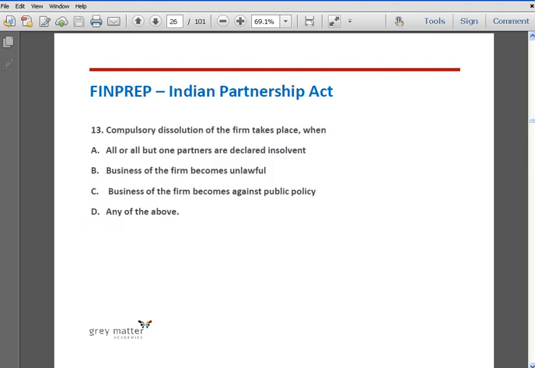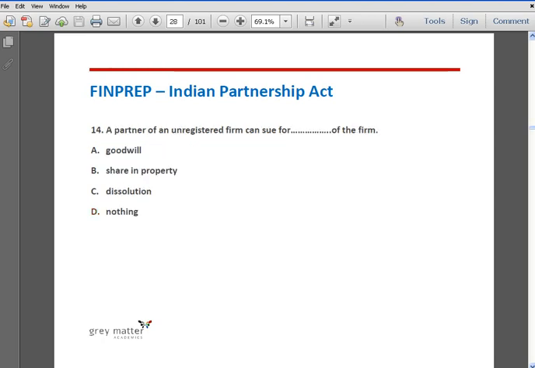Question number 13. Compulsory dissolution of a firm takes place when? Option A, all or but one partner are declared insolvent. Option B, the business of the firm becomes unlawful. Option C, the business of the firm becomes against public policy. And option D, any of the above. The correct answer is option D. Compulsory dissolution of a firm takes place when: 1. All or but one of the partners are declared insolvent. 2. The business of the firm becomes unlawful. 3. The business of the firm becomes against public policy. And hence option D is correct.